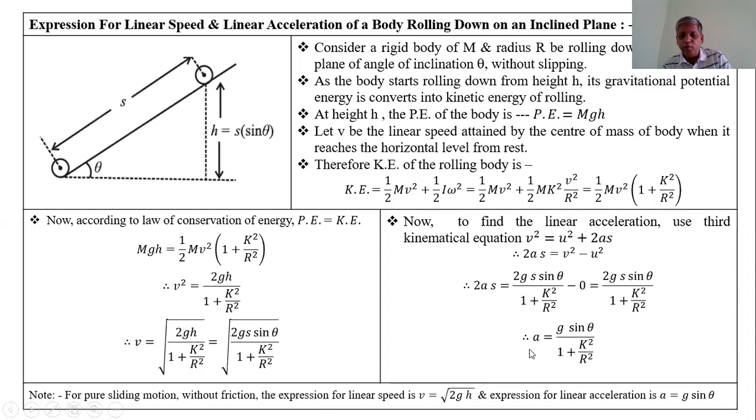Therefore, the expression for the acceleration when the body is rolling down an inclined plane without slipping is a equal to g sine theta upon 1 plus k square upon r square.